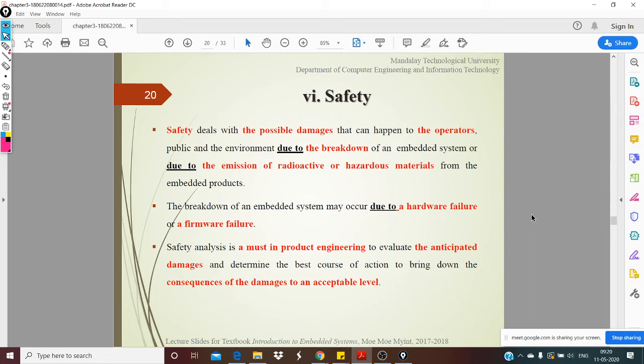So the operating system should not fail. It should not become like our regular desktops, where suddenly it will say it's spinning, not responding, your operating system is not responding. You should not get those kind of things, right? So the failure of software should not lead to catastrophe. So safety is a very, very important factor.